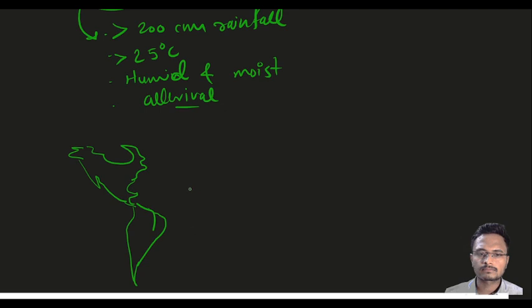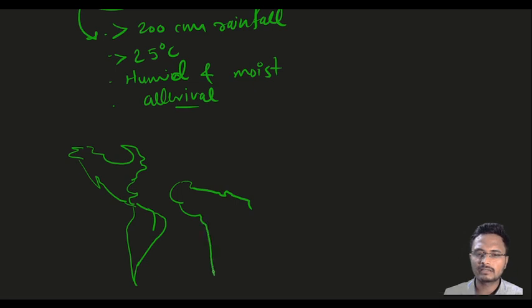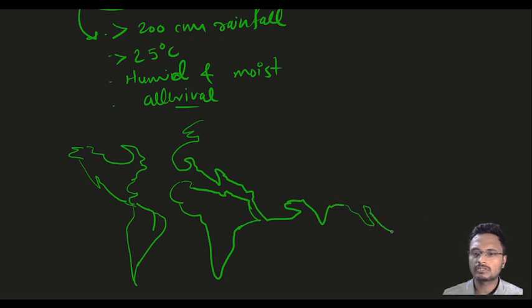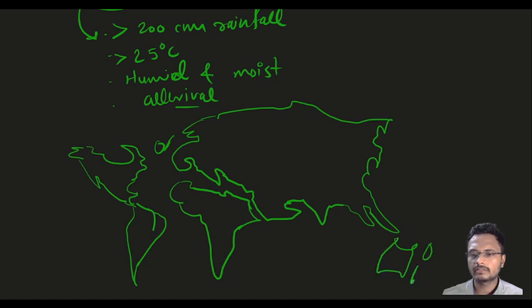When you draw the world map, it need not be precise; even a rough diagram is sufficient. I'm drawing India, then Southeast Asia, then China, and Britain. Then this is Australia and this is New Zealand.